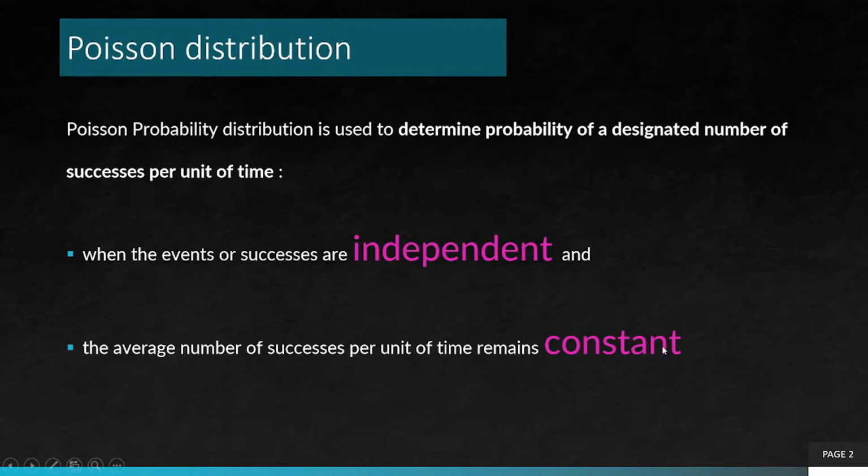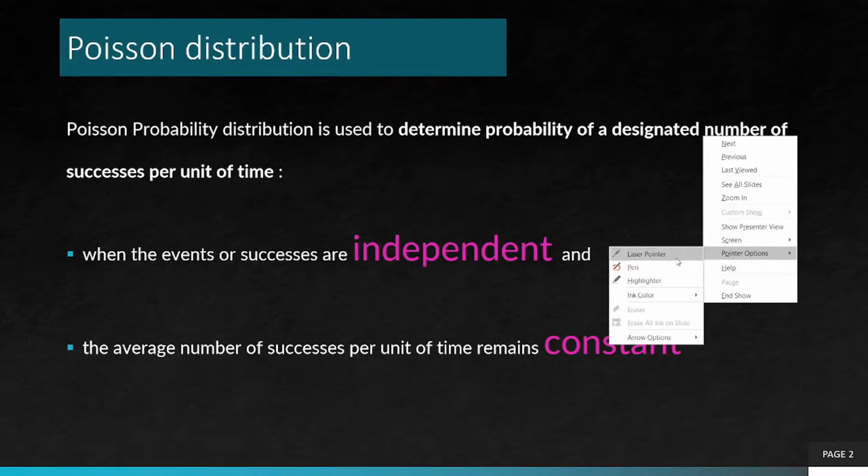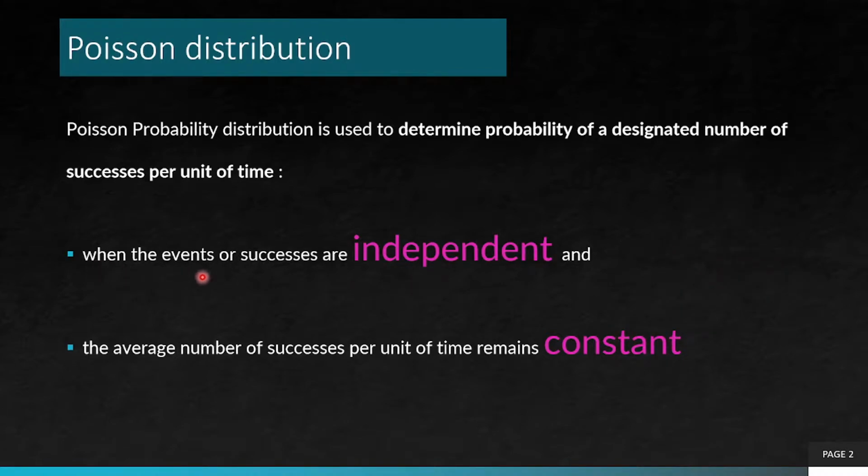So, these are the two most important assumptions: when the events or successes are independent and the average number of successes per unit of time remains constant.